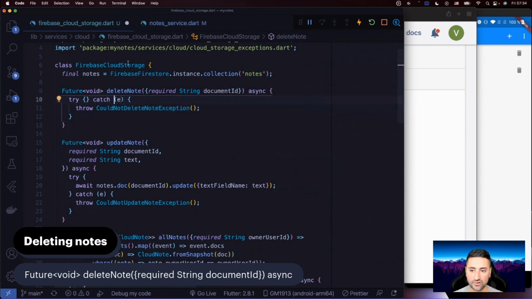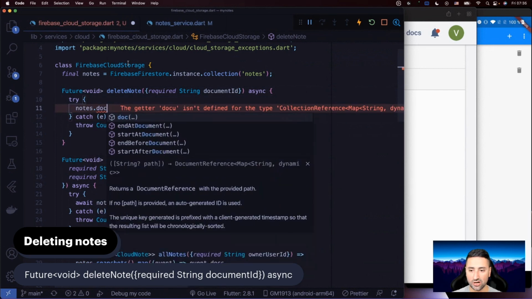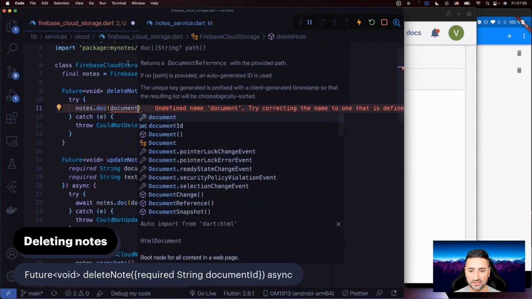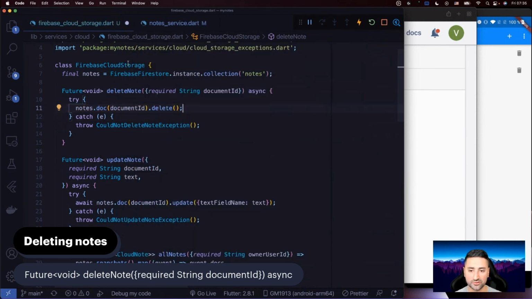Inside the try statement in here, we are going to say notes, doc with that document ID. All right, and then we're just going to say delete. And remember, I believe this is actually future void, so let's just await on it. All right, so that's really all you have to do for delete. There's no magic in that. It's very similar to update note, except that it's not taking care of any fields or anything like that.